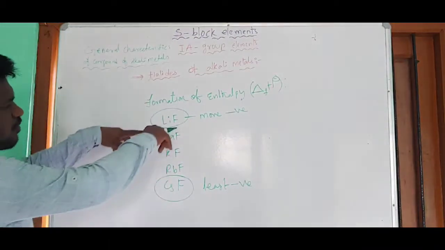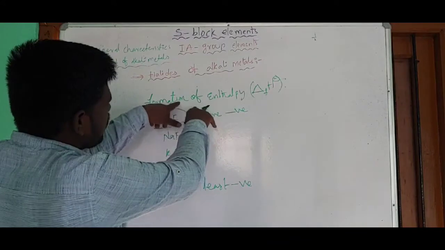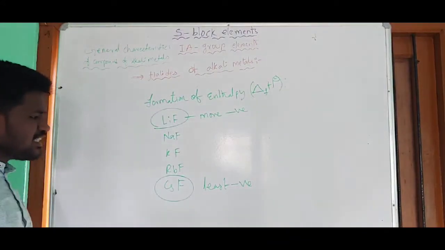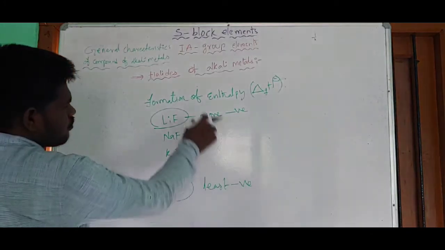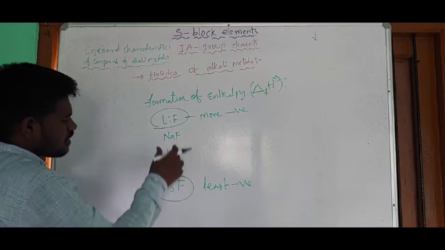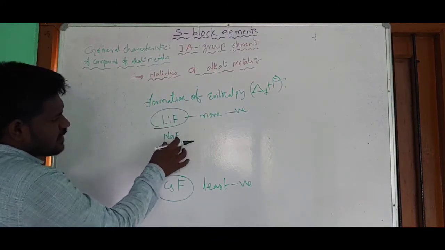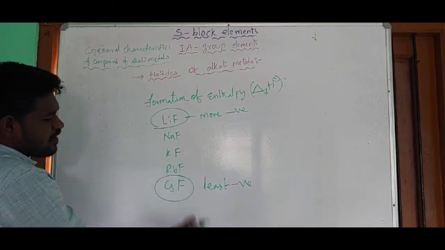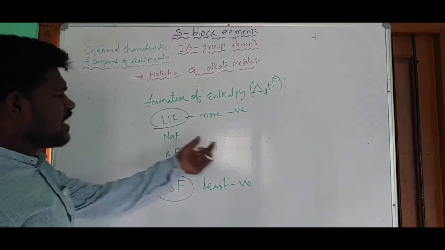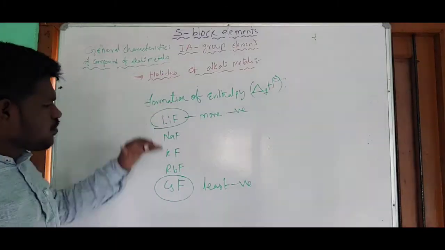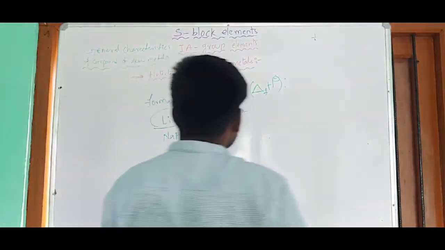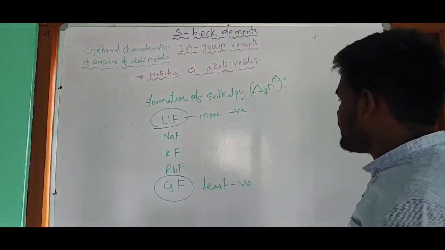So the order of enthalpy of formation is LiF greater than NaF greater than KF greater than RbF greater than CsF. In all these formations we get negative values, but from LiF to CsF the negative values decrease, which means the liberation of energy decreases.